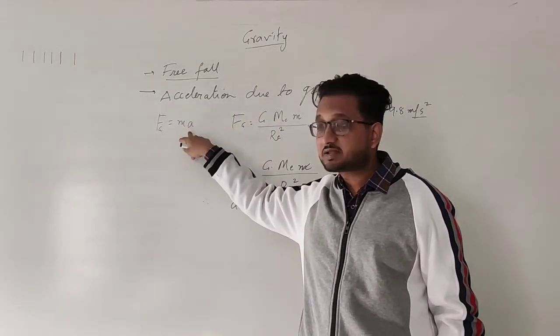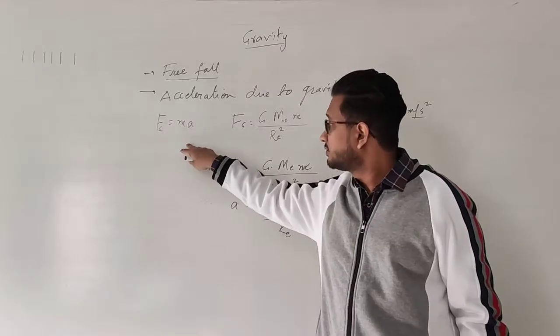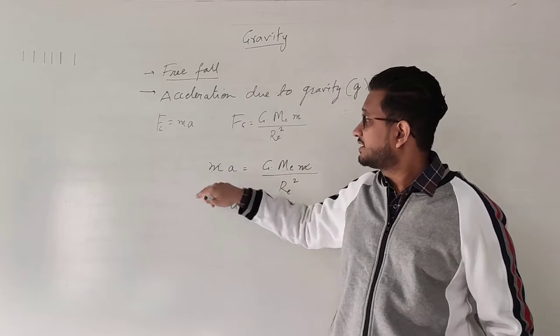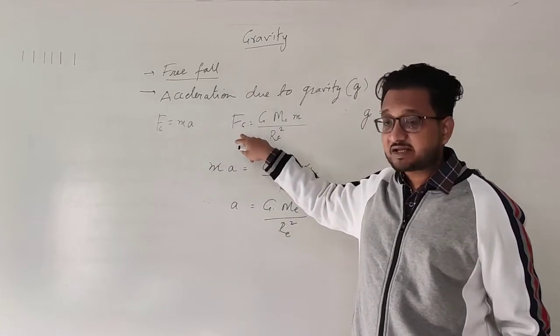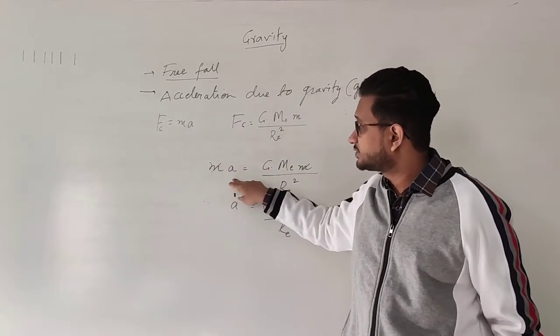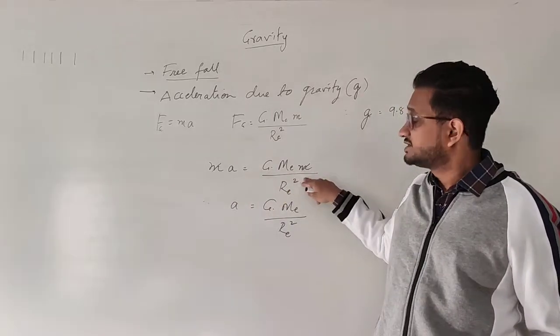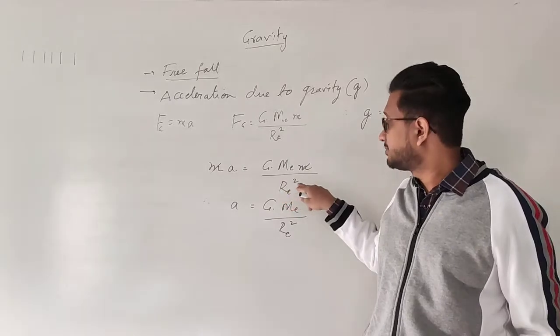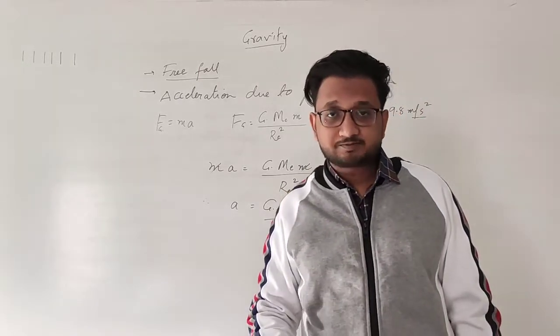We equate these two equations, since this Fg and this Fg are the same, so mass into acceleration is equal to G into the mass of Earth into the mass of the object, upon the radius of Earth squared.